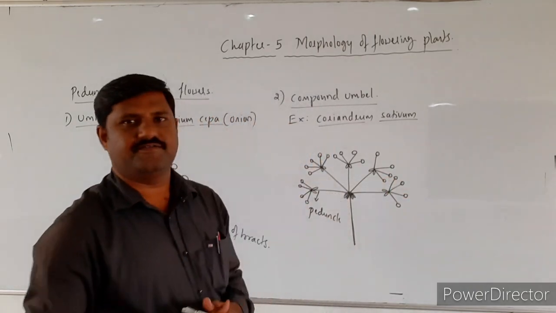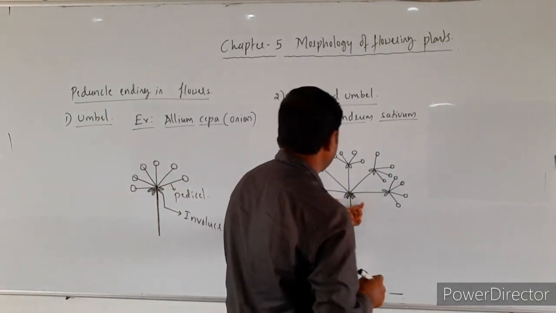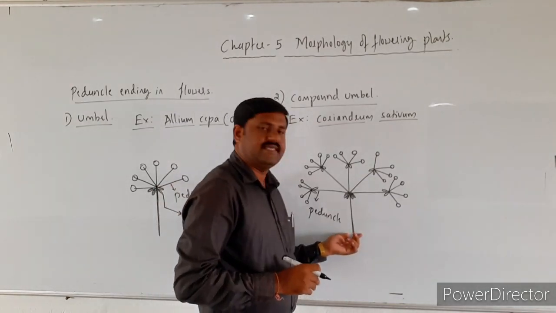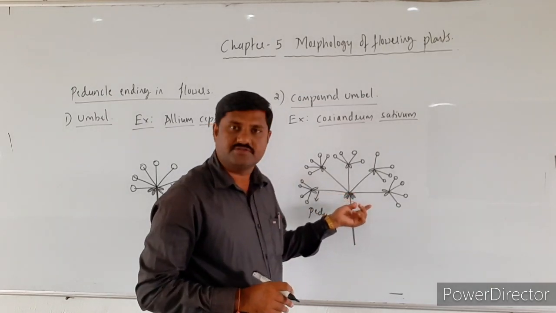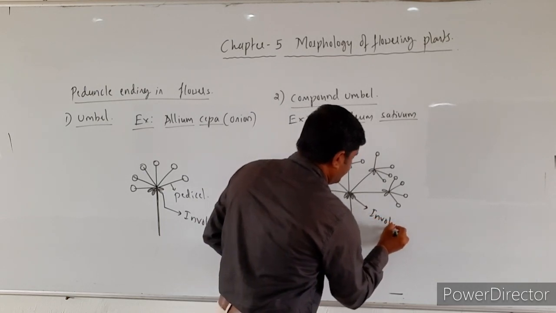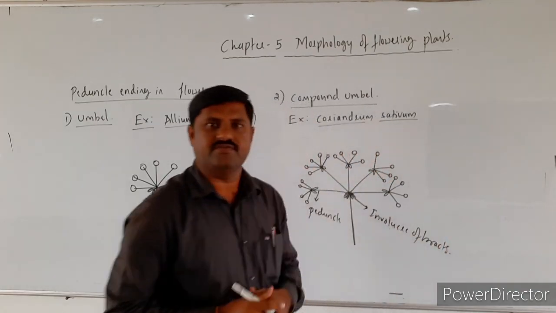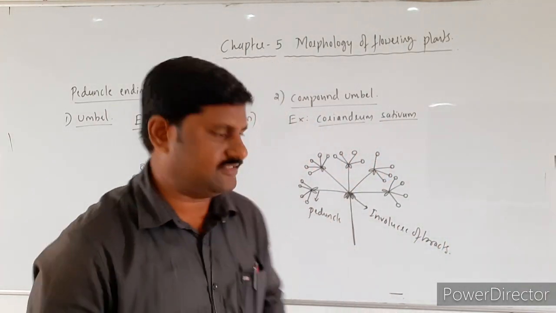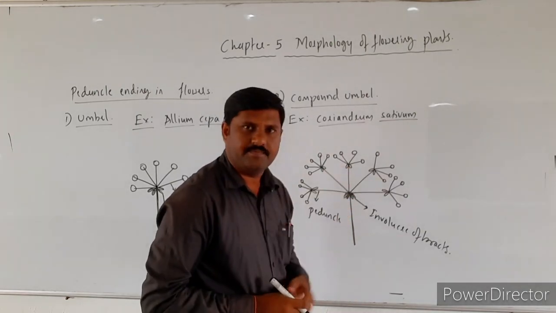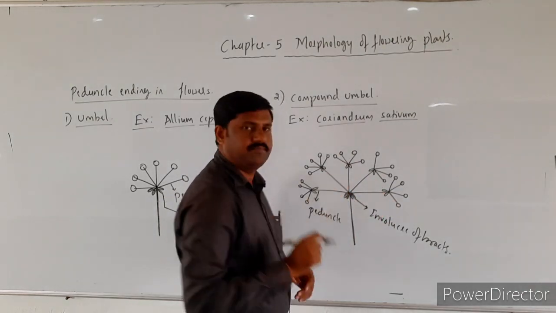So this kind of umbel itself is called what? Compound umbel. So once again I repeat over here. The peduncle is there, at the tip of which it produces a group of bracts called the involucre of bracts. Once again it makes many branches, all of which are peduncles.